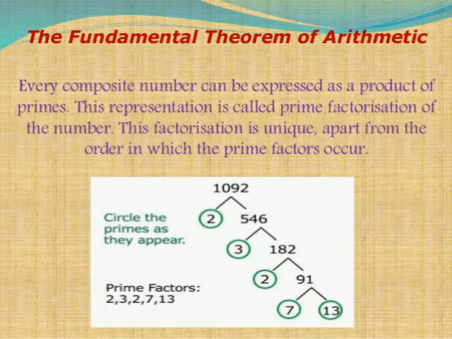The fundamental theorem of arithmetic. What is the fundamental theorem of arithmetic? Every composite number can be expressed as a product of primes. This representation is called the prime factorization of the number. This factorization is unique, apart from the order in which the prime factors occur.